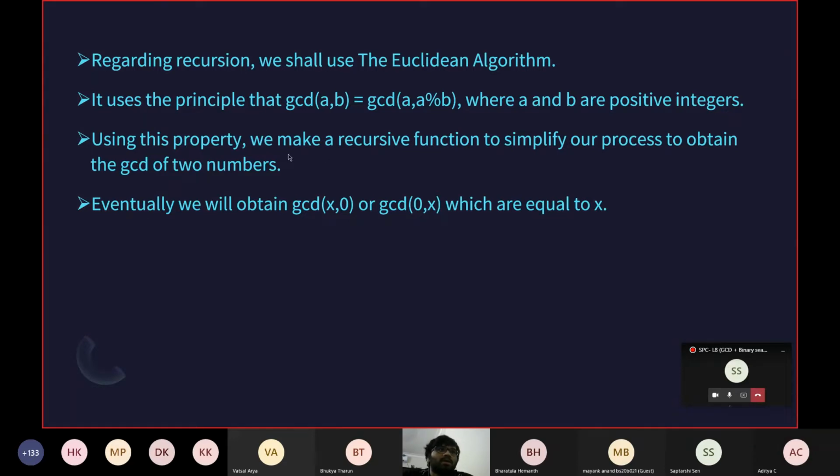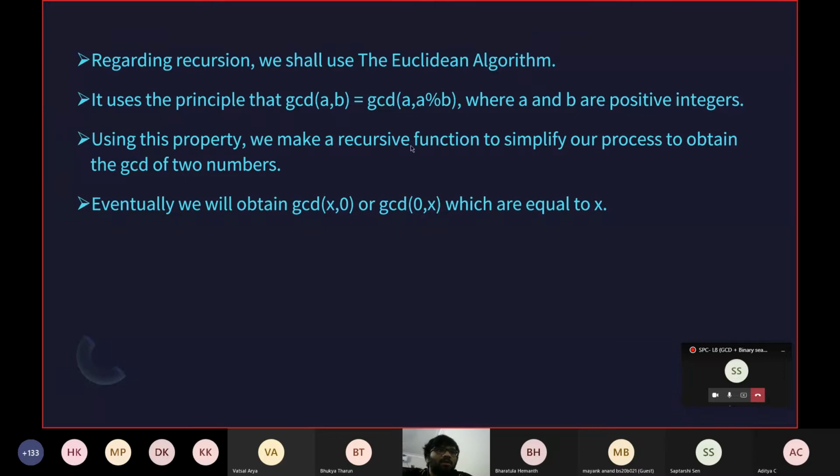So using this property, let's say we have GCD of, say, 17 and 8. We can write it similarly as GCD(8, 17 % 8). That is basically 1, so that is equal to GCD(8, 1). Now we know GCD(8, 1) is pretty simple, which is 1. So we have effectively taken higher values and brought them to lower values to make our solving process simple.